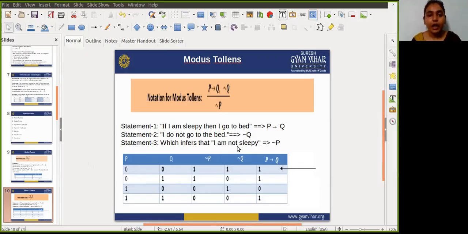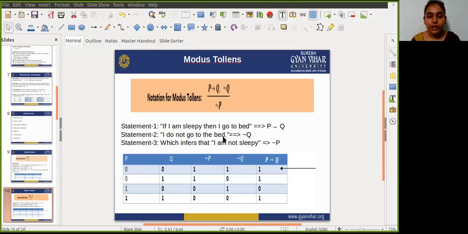Now I am ending with not Q, and if the result is true, then not P is also true.